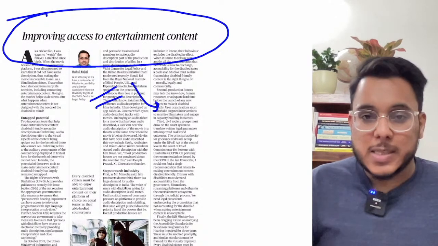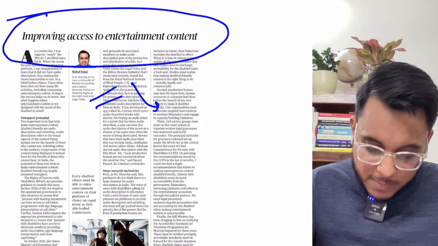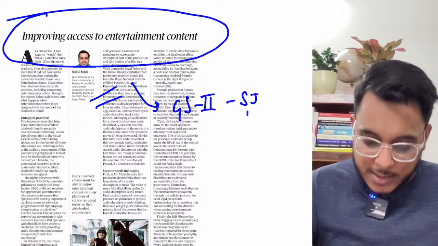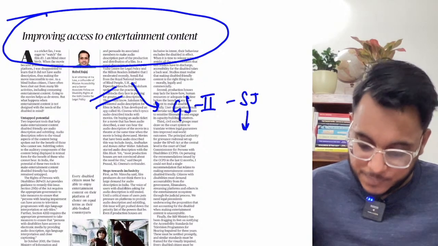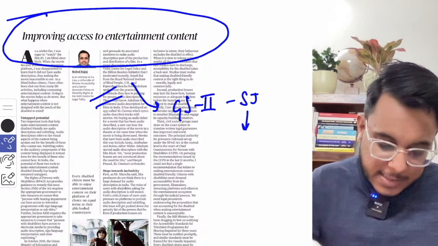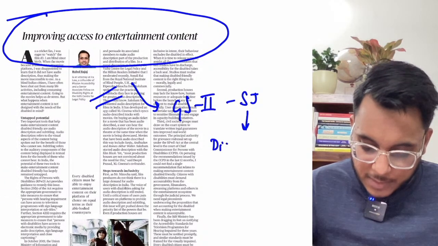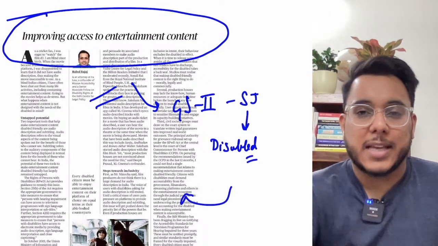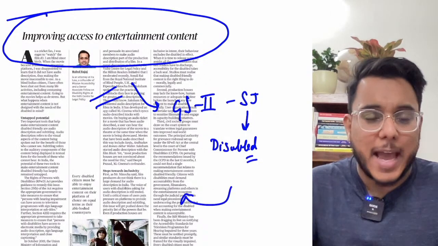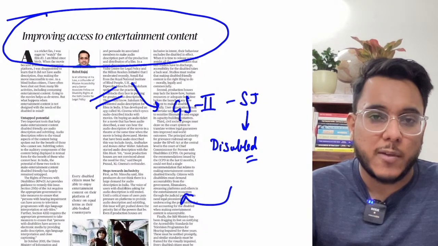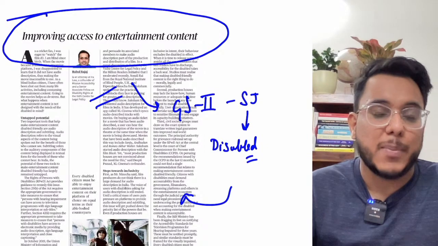Fine. Now this particular article again we'll see with respect to GS paper number 2, social justice, within the social justice, disabled people. Now this particular article is giving a kind of a different dimension on the issues of limitations that the disabled people face.